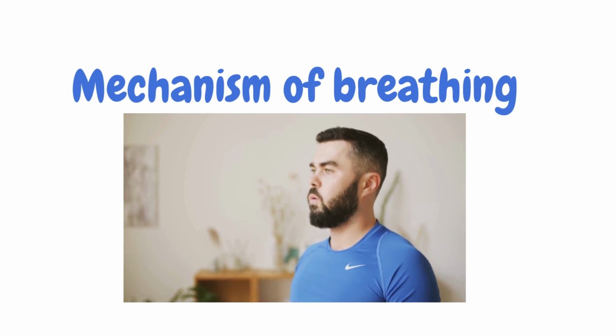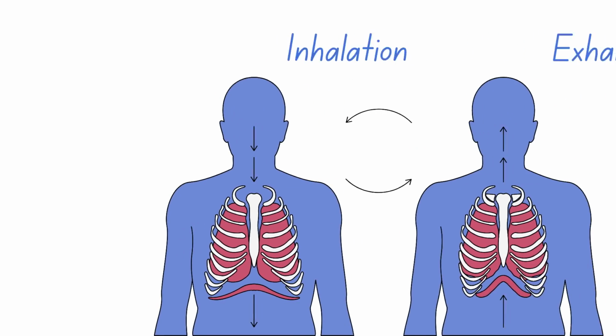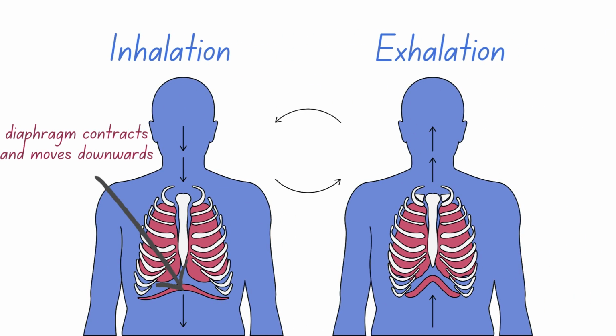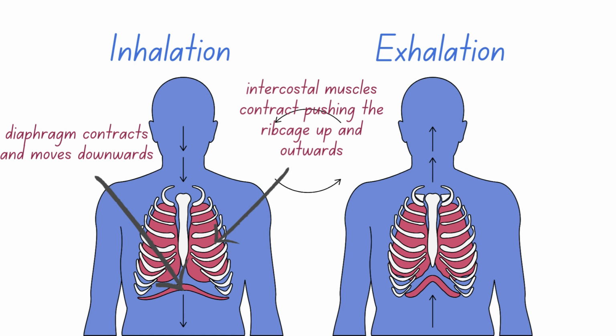Let's explore what really happens as we breathe in and out. Have you noticed how your chest rises and expands when you inhale, and then falls and contracts when you exhale? Here's the reason behind it. During inhalation, as you breathe in, your diaphragm contracts and moves downward. At the same time, the intercostal muscles between your ribs contract, lifting your ribcage up and outward. This coordinated action increases the volume of your chest cavity, reducing the pressure inside, which causes air to flow into